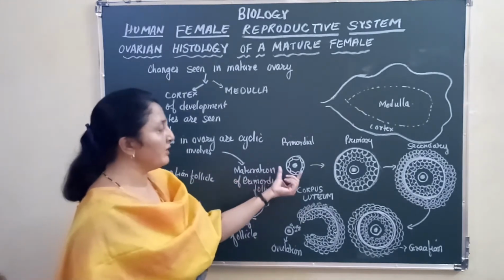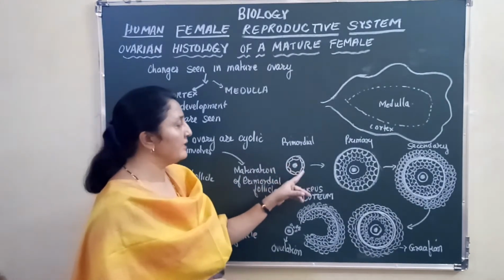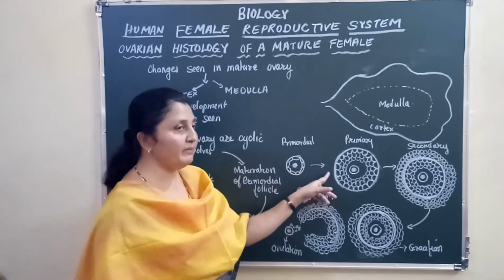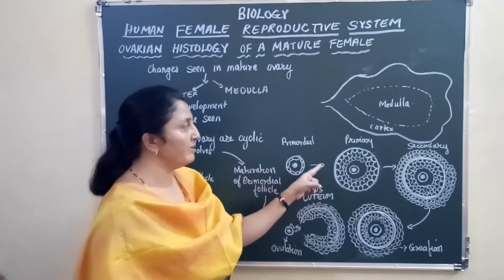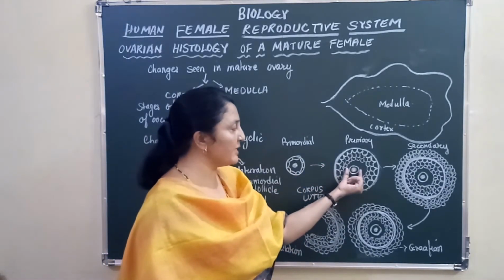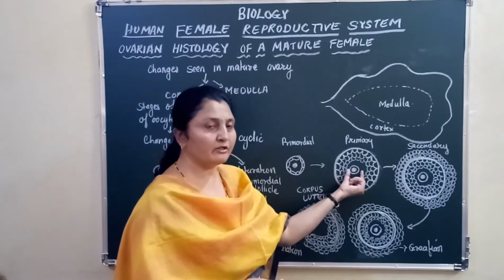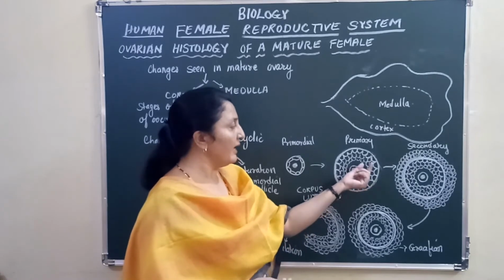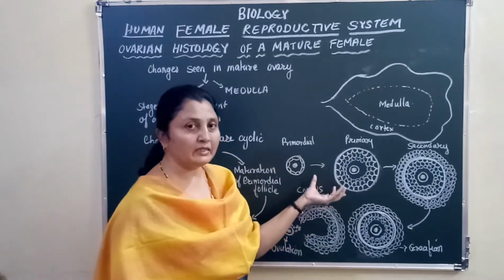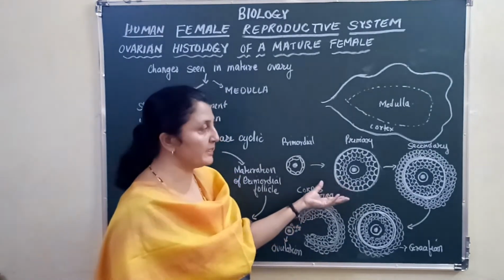So the primordial follicle has an oocyte at the center and a single layer of follicular cells. As the primordial follicle matures into a primary follicle, you can see that the oocyte has enlarged in size. It is occupying the centermost position, correct? And around the oocyte you see several layers of follicular cells, and now we call it a primary follicle.